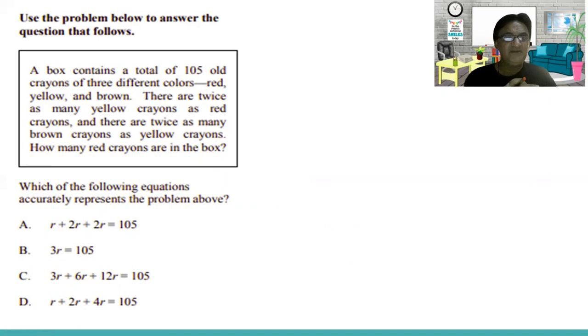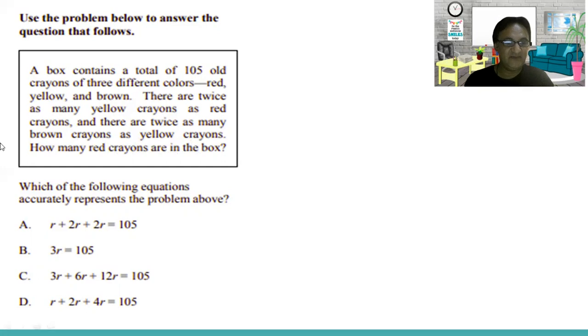Now, a box contains a total of 105 old crayons of 3 different colors: red, yellow, and brown. There are twice as many yellow. So each color of crayons is going to be twice. If red is something like 2, the yellow will be 4, and then brown will be 6, like that. So each number is twice. There are twice as many brown crayons as yellow crayons. How many red crayons are in the box? So let's find out.